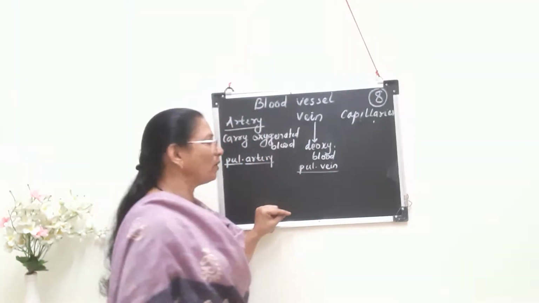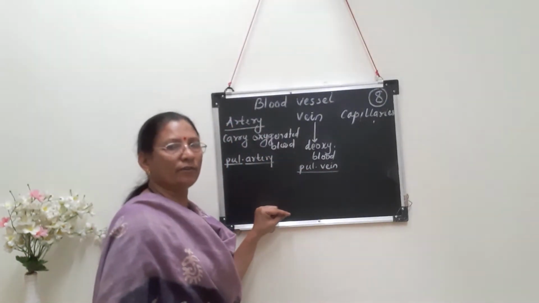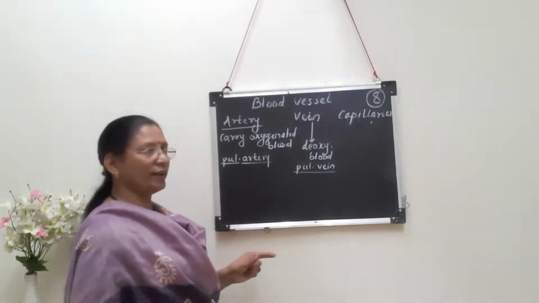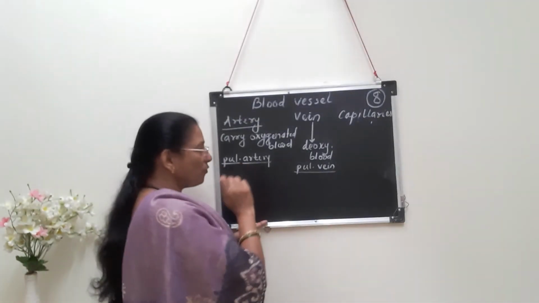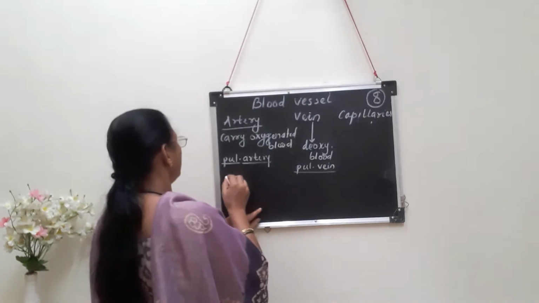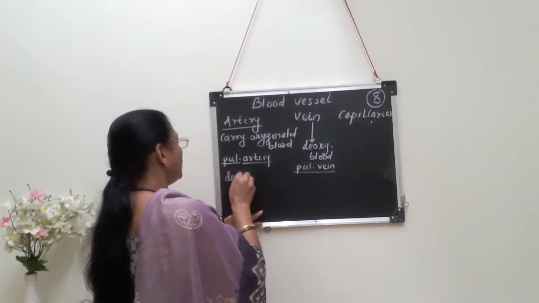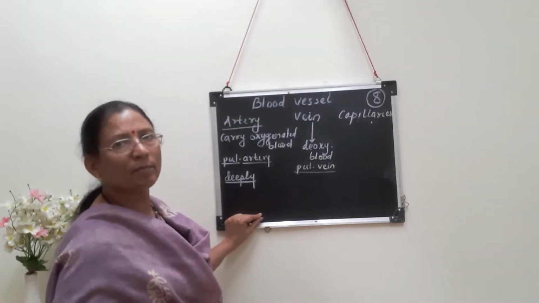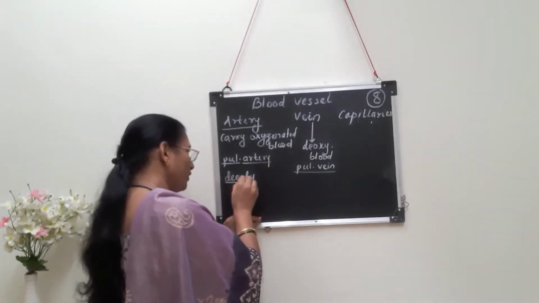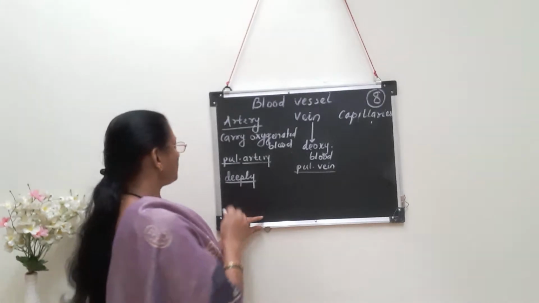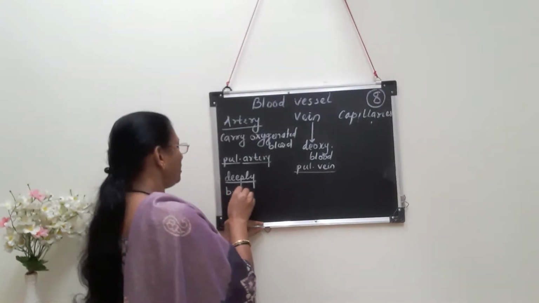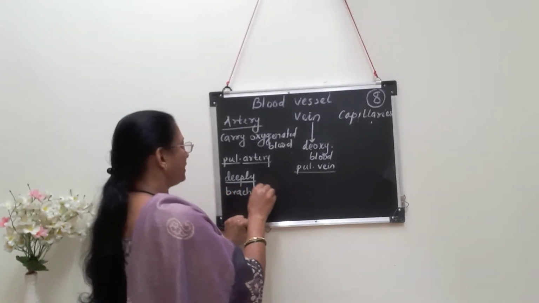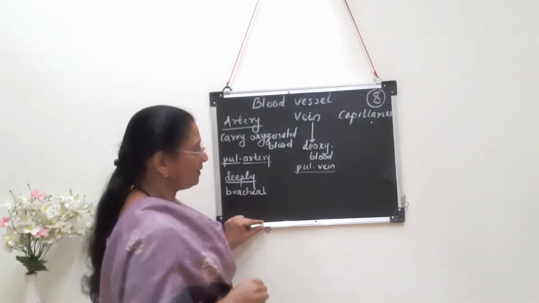Now we have to study about its position, where these arteries and veins are situated. These arteries are always deeply situated. Deeply means they cannot be visible superficially, present inside the inner parts of the body. So these deeply situated structures are there. Some exceptions are there. For example, brachial artery. Brachial means which is present in the region of hand.